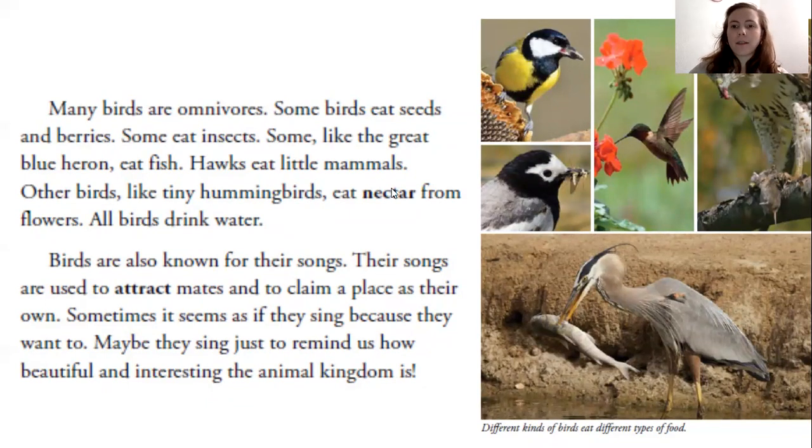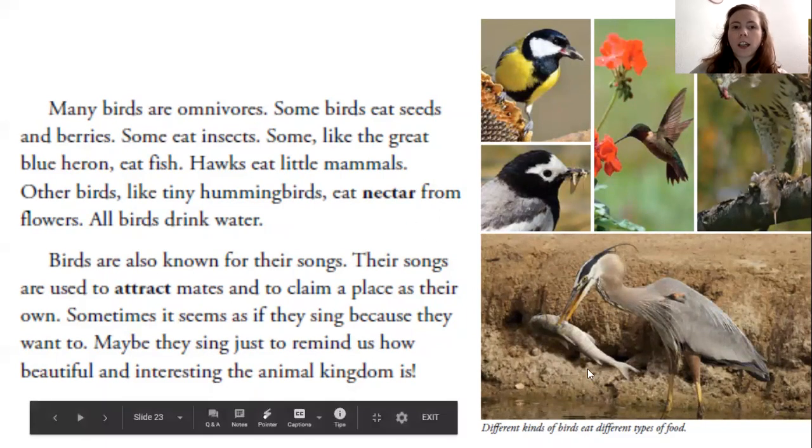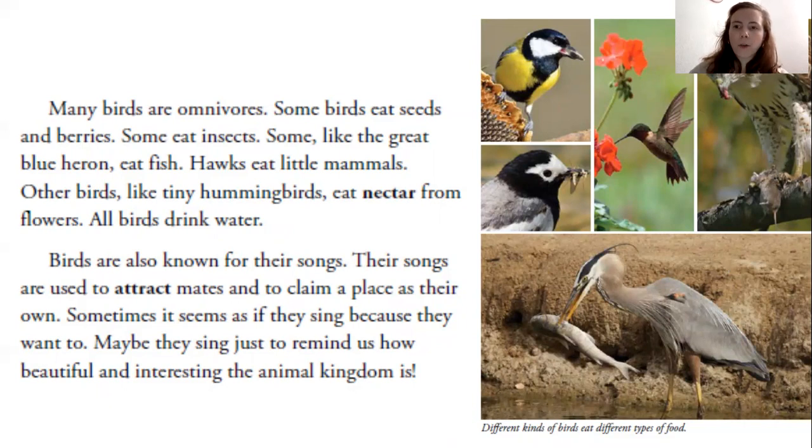And over here we have some photographs of different types of birds. This is the blue heron they were talking about that catches fish to eat. Here is, I think it's a hawk, and it has caught a little rodent of some kind, a little mammal that it's going to eat. Hummingbirds drink nectar from flowers. And then here are some other birds that eat insects and seeds.